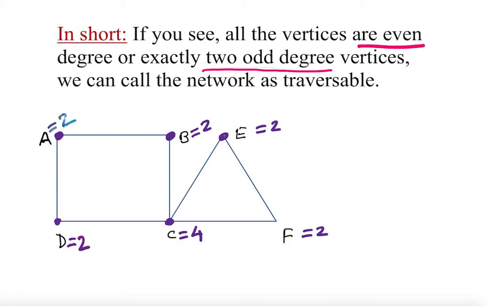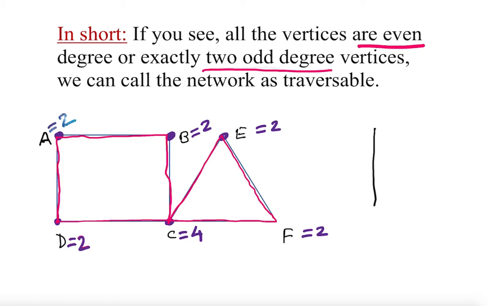So I can trace it. How do I trace it? Yes, I can start anywhere. We don't have any problem here. Okay, I'm going to show you. So I can go like this, just like that. Remember, I can go through a vertex more than once, but edges only once. Yep, I traced it.